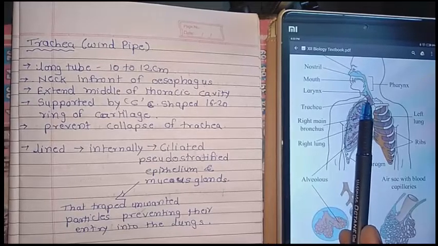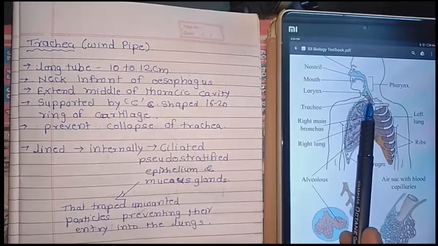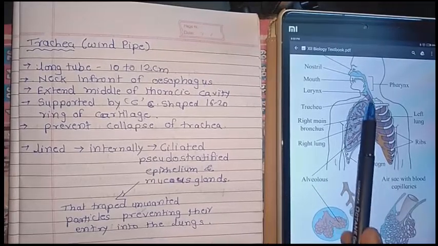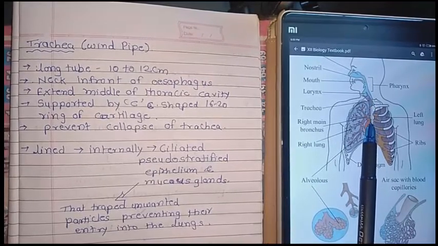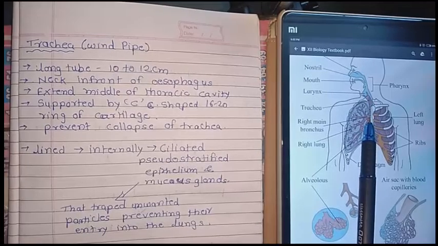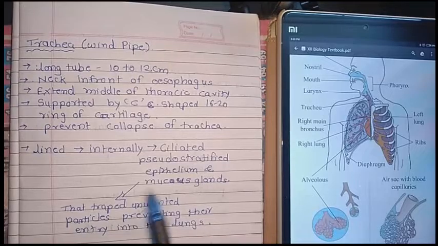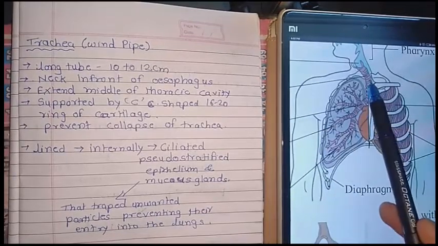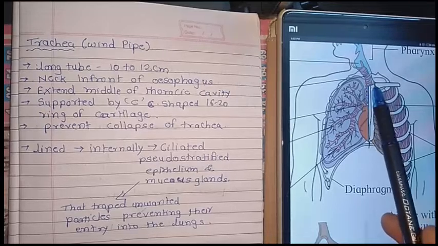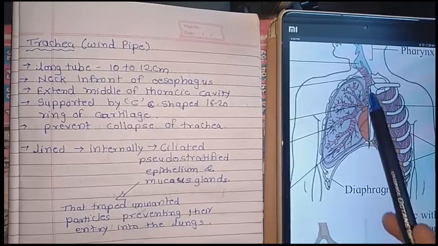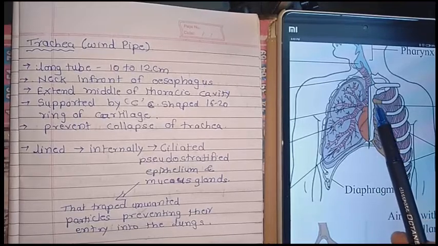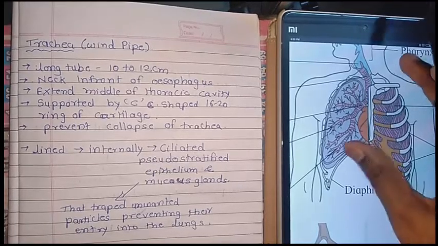It extends to the middle of the thoracic cavity. This is the thoracic cavity, and it extends up to its middle portion. It is supported here by C-shaped rings, 16 to 20 of them, which are cartilage. The C-shaped cartilage prevents the collapse of the trachea.